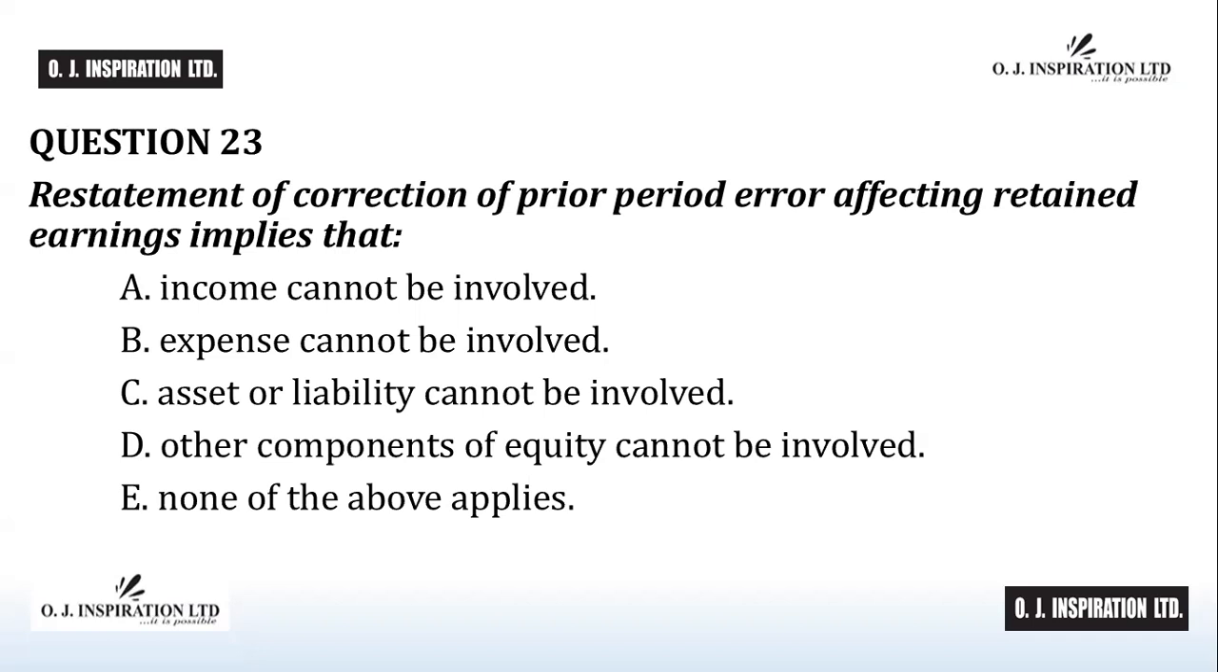E. None of the above applies. Restatement of correction of prior period error affecting retained earnings involves items of income or expenses, or both income and expenses. Income and expenses arise or flow from assets or liability or certain transactions relating to components of equity. Therefore, income, expense, asset, liability, and other components of equity may be involved. E is the answer to question number 23.